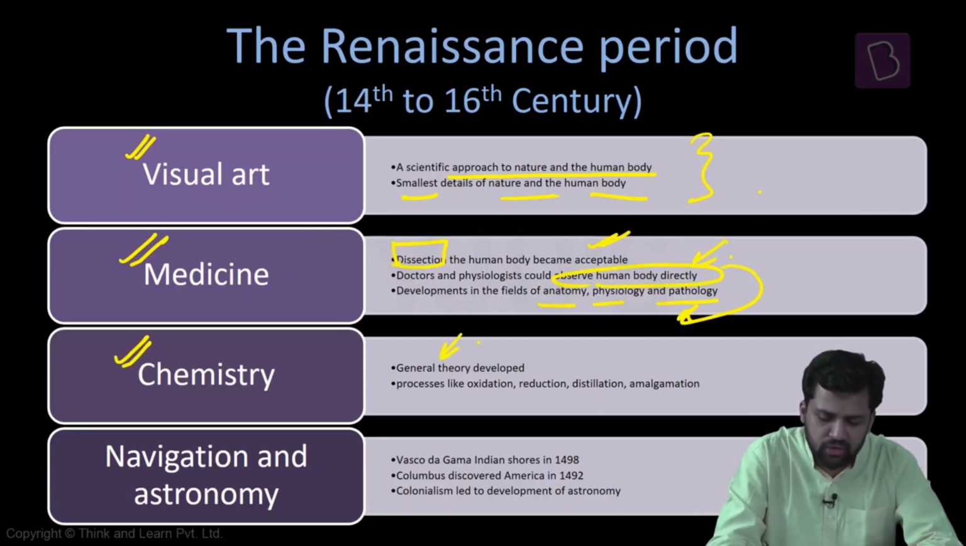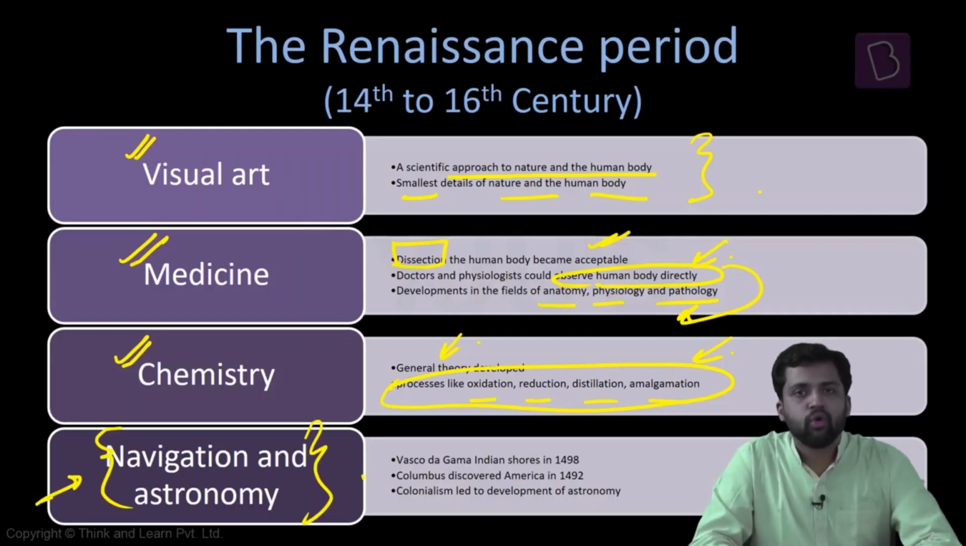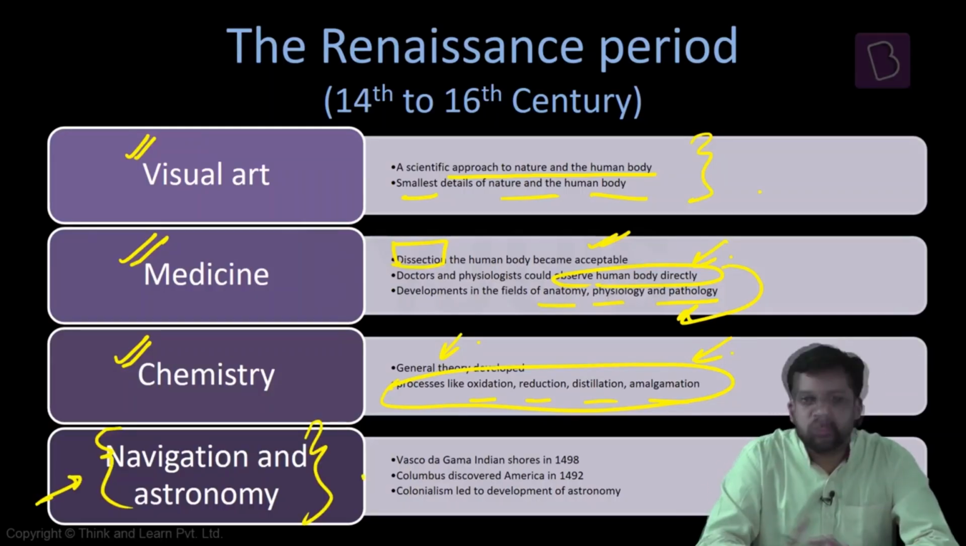In chemistry also there were different developments, general theories were developed. Processes like oxidation, reduction, distillation, evaporation, people started understanding them scientifically. One of the side effects of colonization was development in the field of navigation and astronomy. For colonization, we need to promote trade, and for trade, we have to find out different sea routes. Sea routes are one of the convenient media for trade.